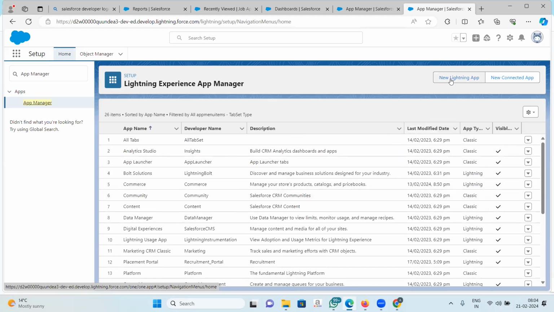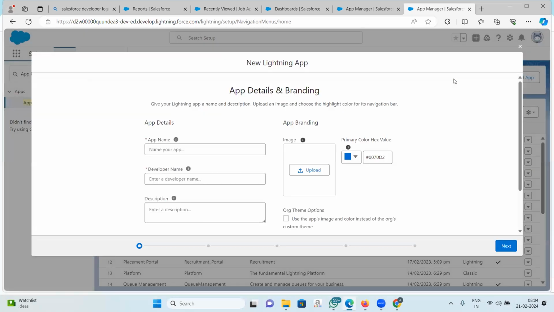So, can you see this new Lightning app here? Yes. I will click on this new Lightning app. Now, I need to give my app a name. So, we are creating the recruitment app, right? So, I will just give it a name. You don't need to give this feb suffix, right? This is only because I have created too many apps. So that is why I'm adding this feb here. You all don't need to give feb. It will be okay if you just use the recruitment name, right?